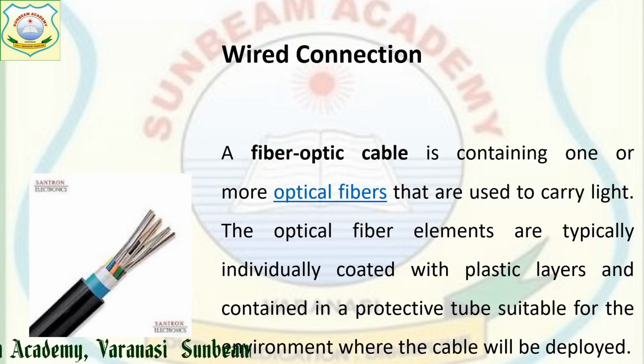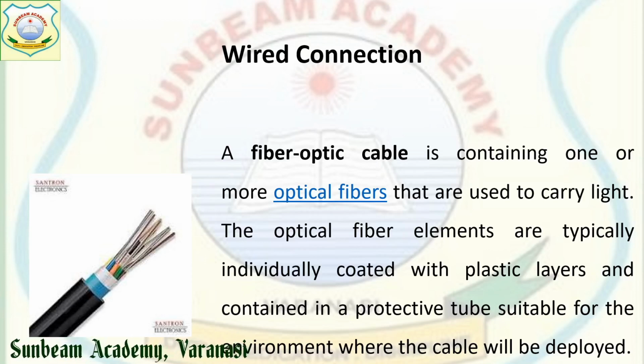Next is your fiber optic cable. Nowadays you can see everywhere we are using fiber optic cable for faster transfer of data, which contains, as you can see here, many optical fibers, which transmit the light.